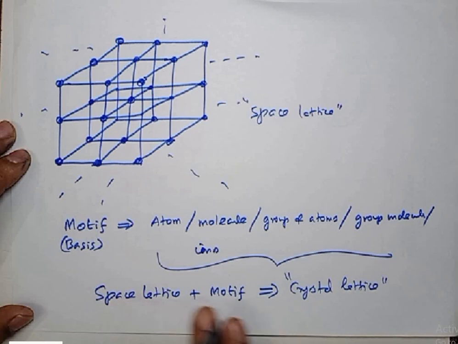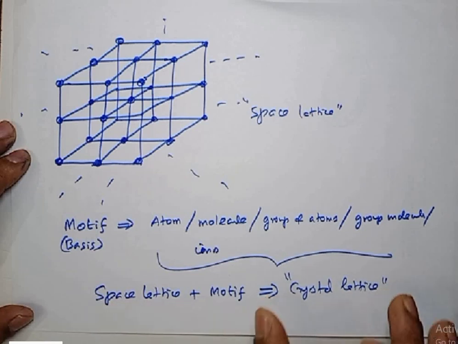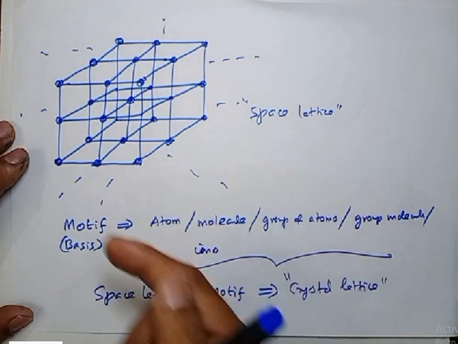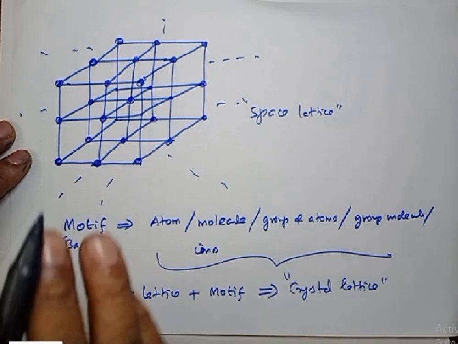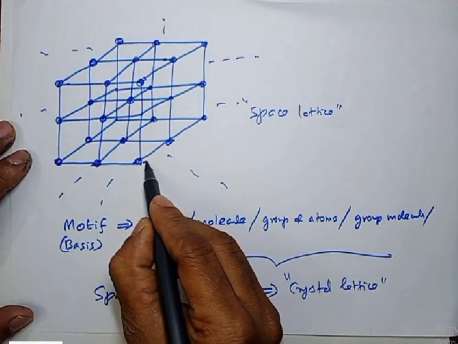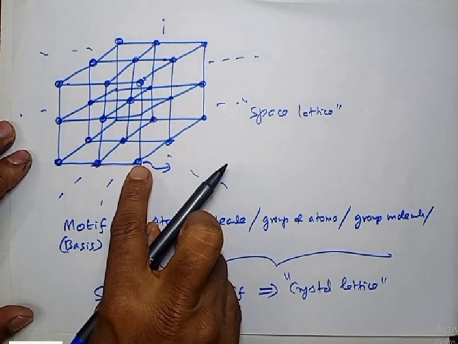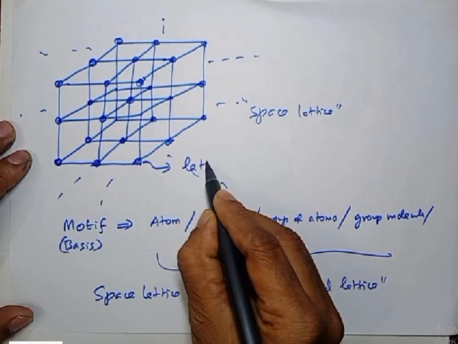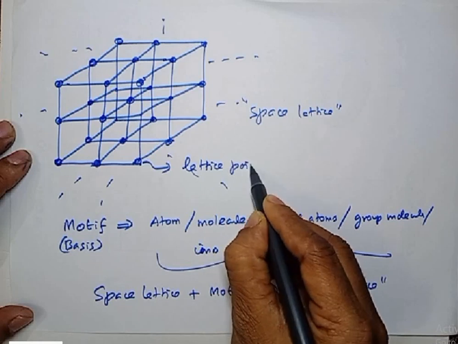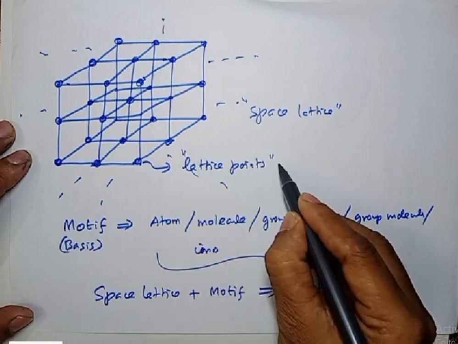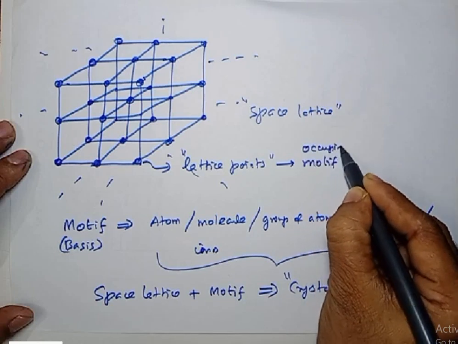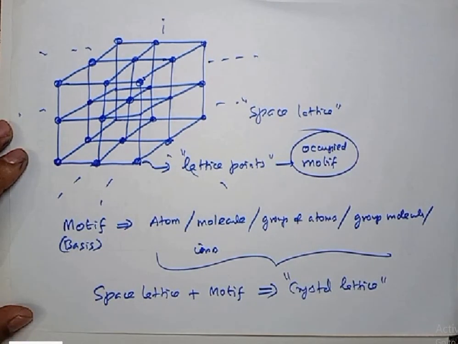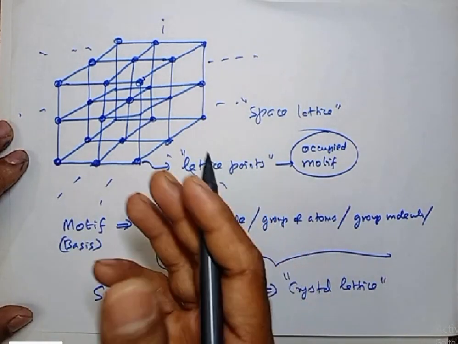Space lattice is imaginary, but crystal lattice is real. Why? We have a lot of crystals where the points are occupied by motifs. So observe carefully hereafter. These points are also called lattice points. These lattice points are occupied by a certain kind of motif. It depends upon what crystal you are taking.